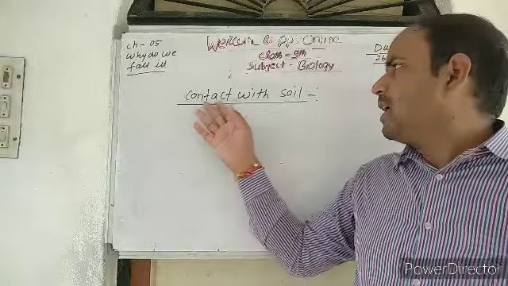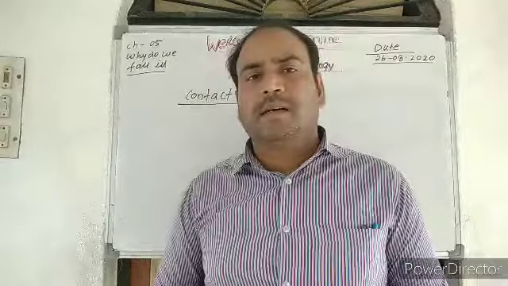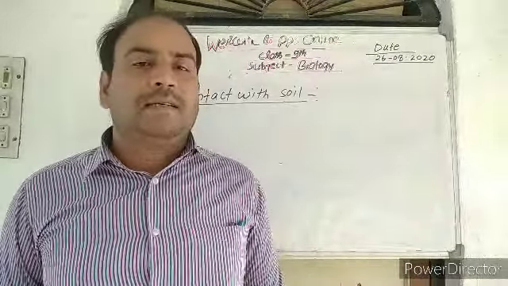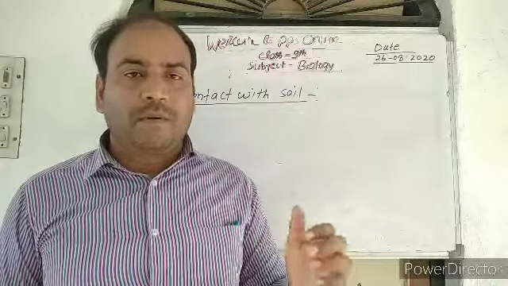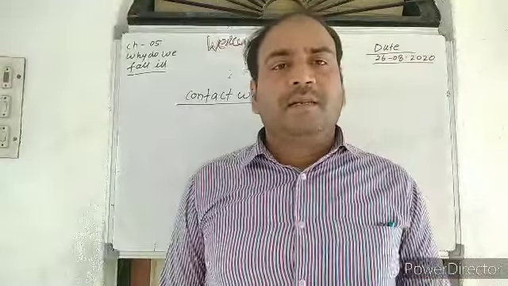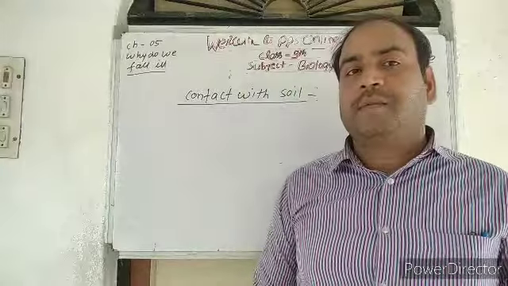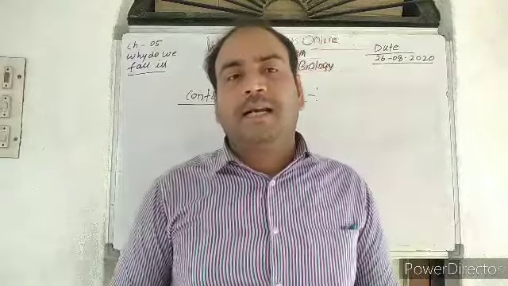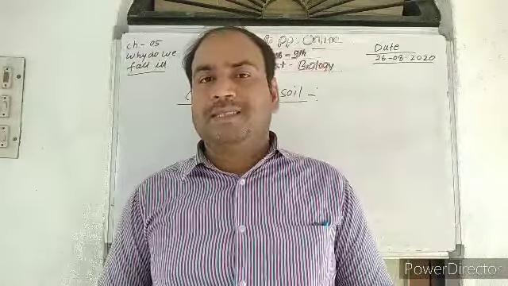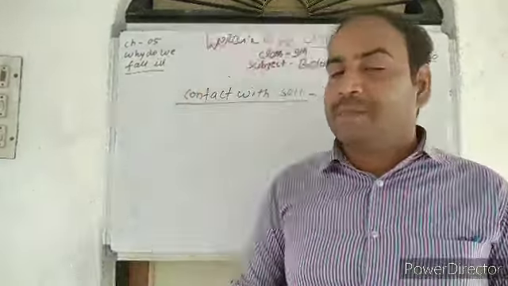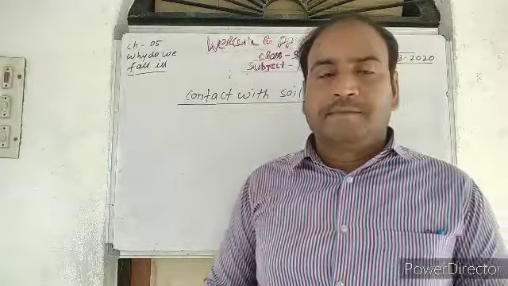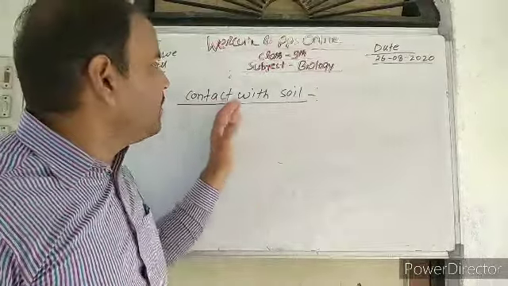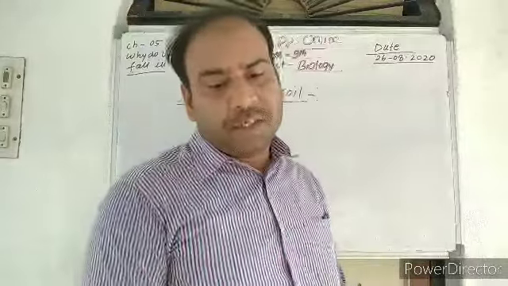So tetanus bacteria, found inside the soil, can be transmitted to our body through a cut. If some metal is lying on the earth, and after some time tetanus bacteria comes in contact with it, and any body part is cut by that metal, the tetanus bacteria can enter our body. So contact with soil is also part of transmission.